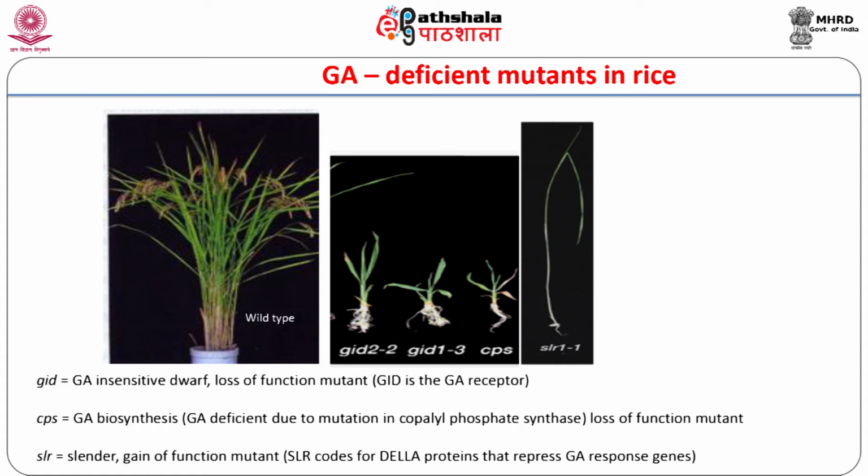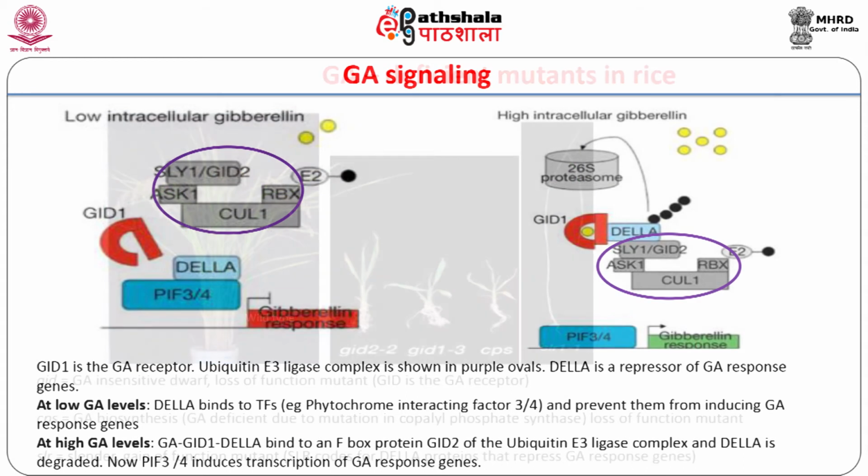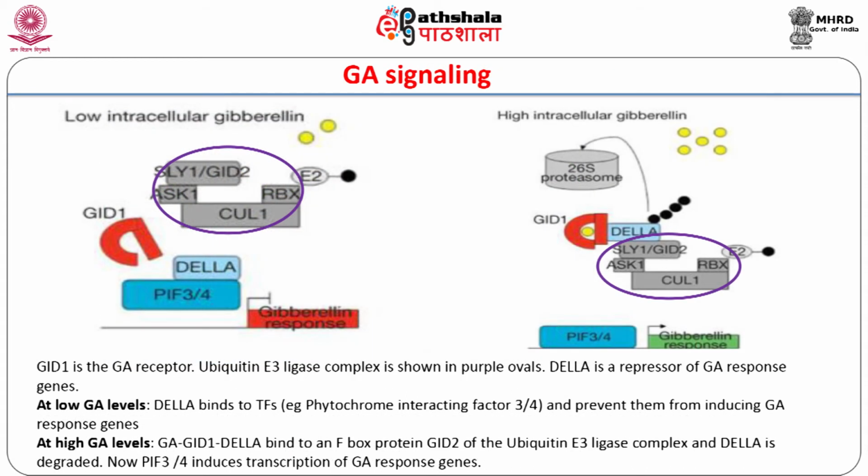Another mutant, Slender Rice or SLR1, showed a constitutive GA response phenotype and coded for a DELLA protein that acts as a repressor of GA responses in the wild type plants. These and other mutants in the GA signaling pathway led to the discovery of a model for GA signaling.